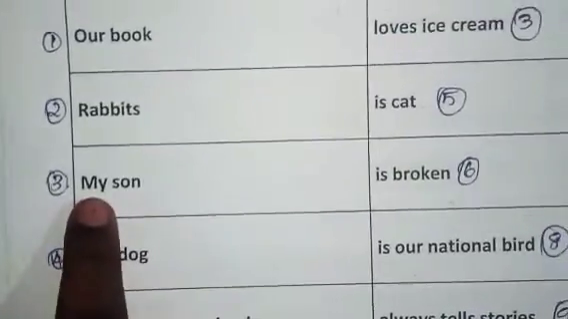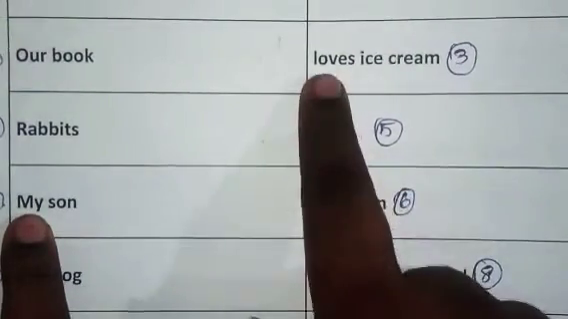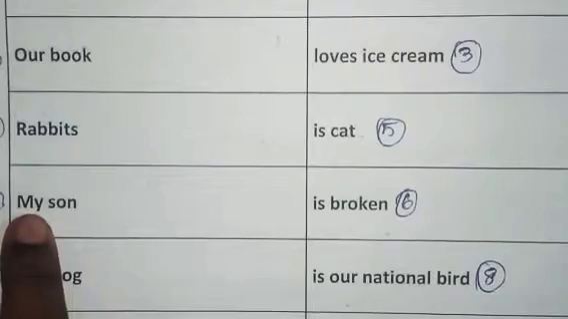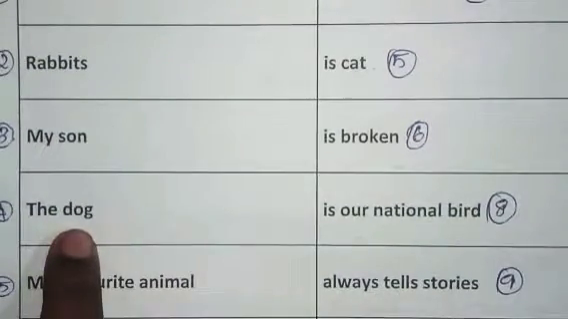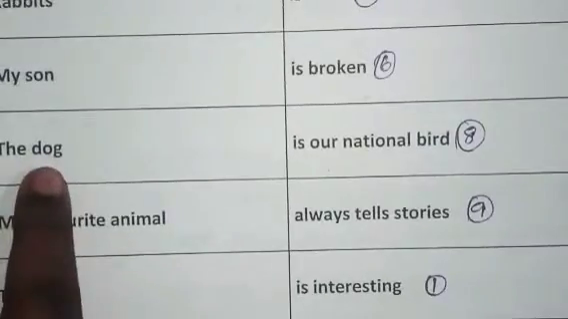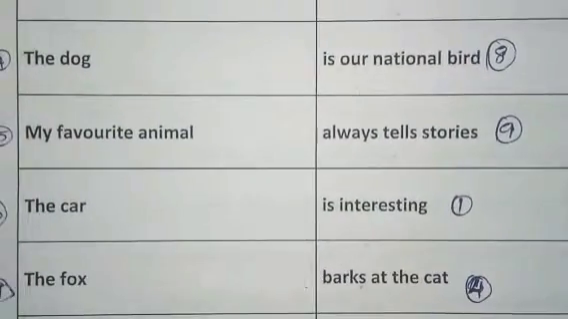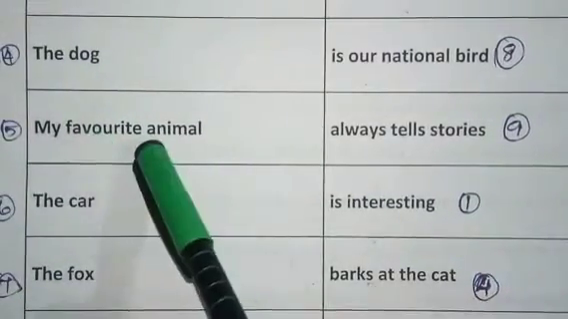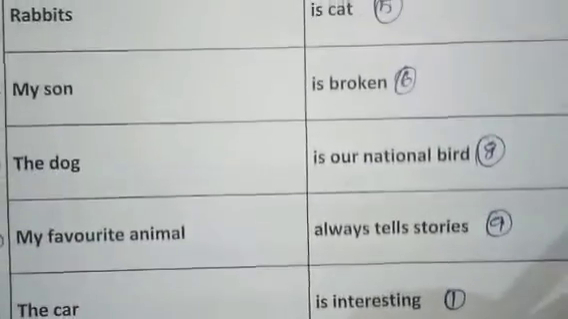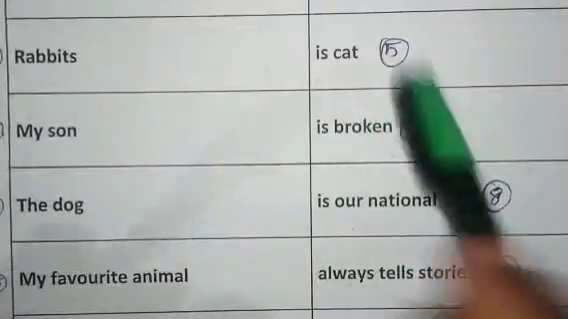Next, third one, my son. My son loves ice cream. So for my son, loves ice cream is the answer. Next, the dog. The answer is barks at the cat. What does the dog do? The predicate is barks at the cat. My favorite animal is cat is the predicate for my favorite animal.